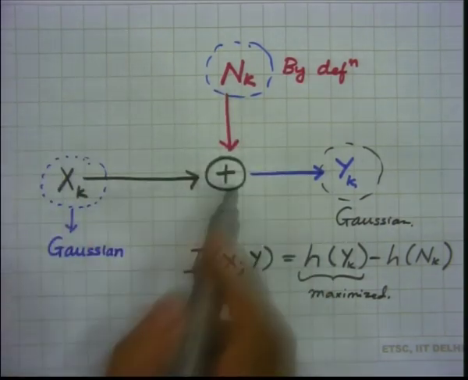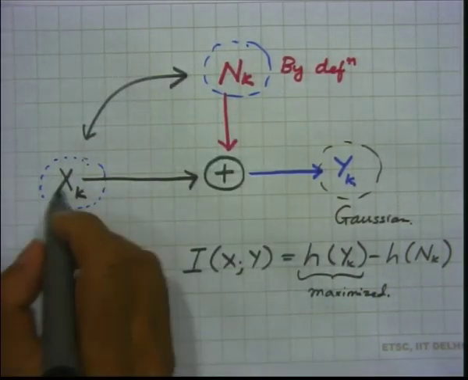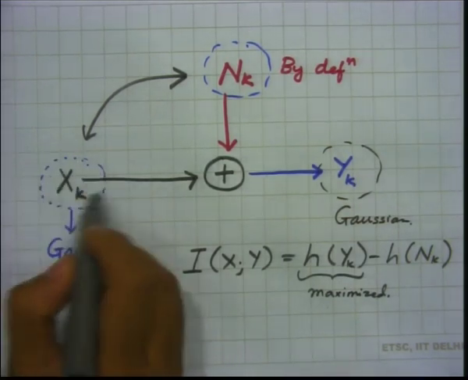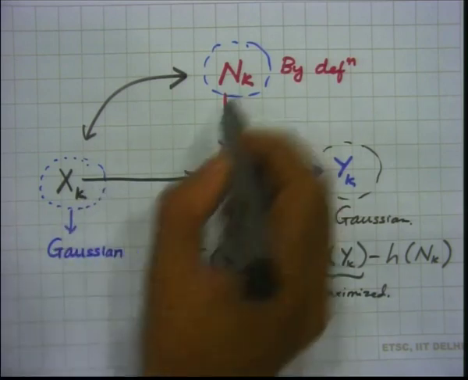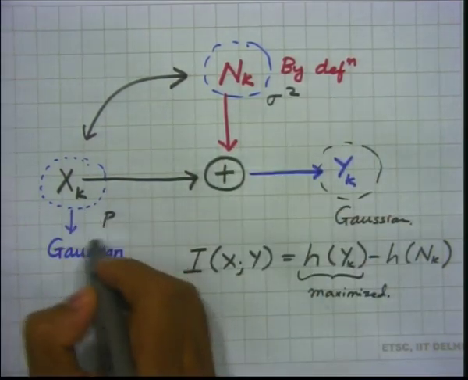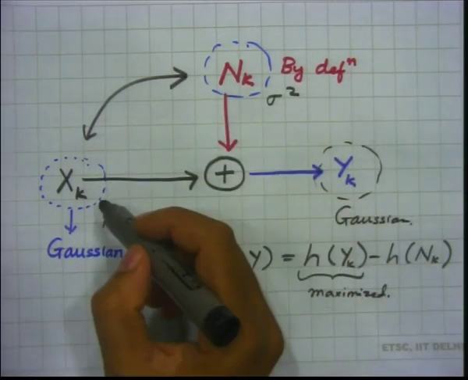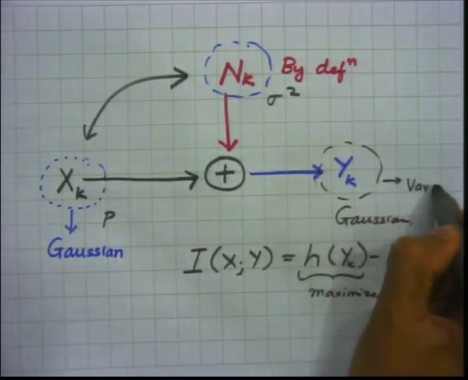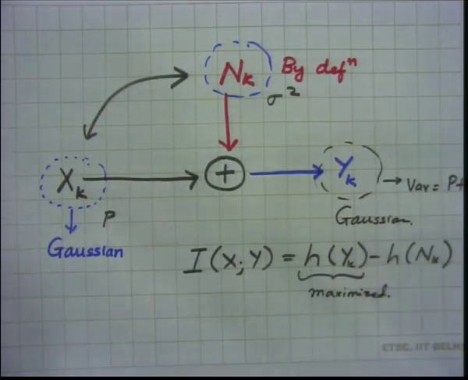Now, we do this independence thing further, and we know that the power here at the input, we have taken the average value to be p, and this is sigma squared, and this has a variance p. Then this is Gaussian, sum of two Gaussians, but we will ensure that this variance should be equal to p plus sigma squared. Okay.